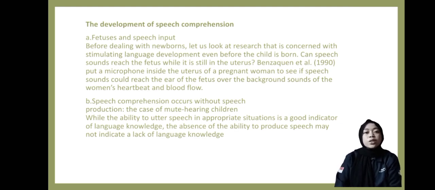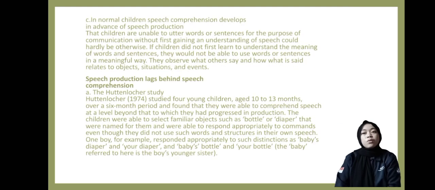Part B. Speech comprehension occurs without speech production. The case of mute hearing children: while the ability to utter speech in appropriate situations is a good indicator of language knowledge, the absence of the ability to produce speech may not indicate lack of language knowledge. Well, next, part C. In normal children, speech comprehension develops in advance of speech production. The children are unable to utter words or sentences for a purpose of communication without understanding, or speech could hardly be otherwise.